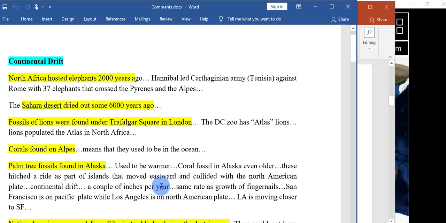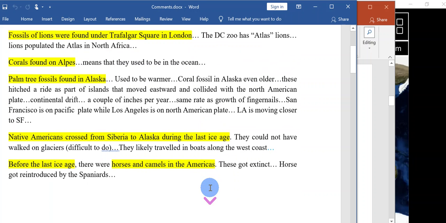The Pacific plate is hitting and pushing the North American plate. This is why there are a lot of earthquakes and volcanoes on the west coast. San Francisco is on the Pacific plate, while Los Angeles is on the North American plate. LA is moving closer to San Francisco.